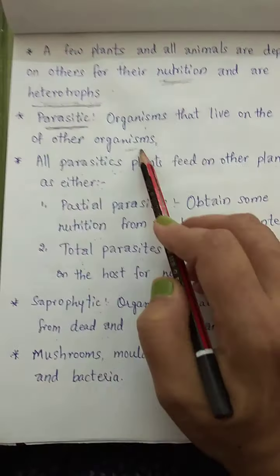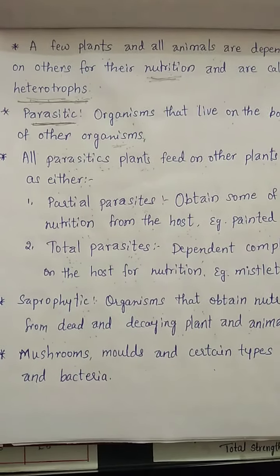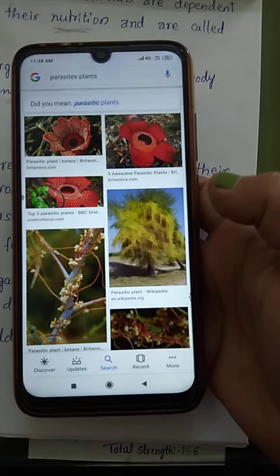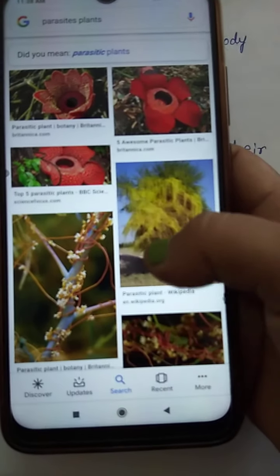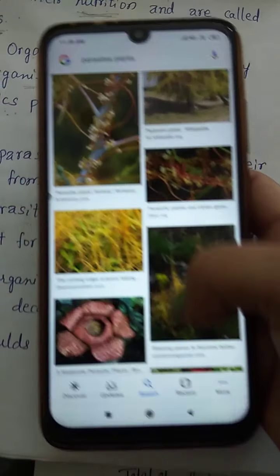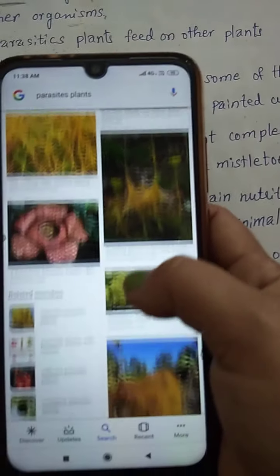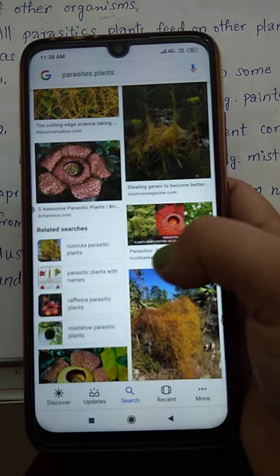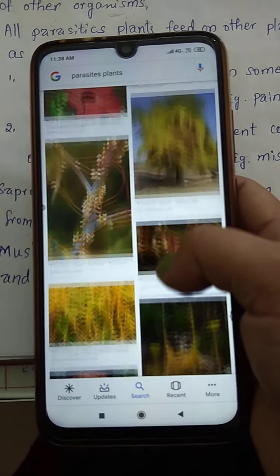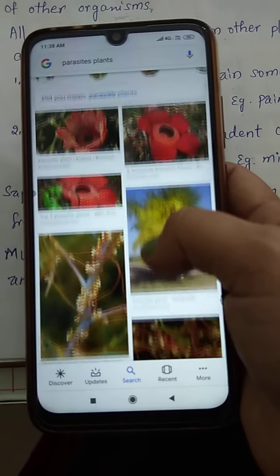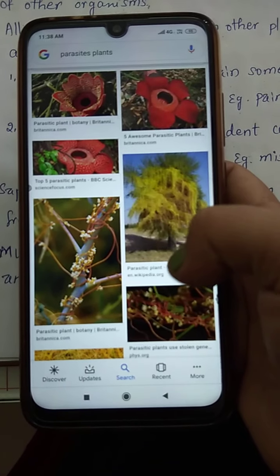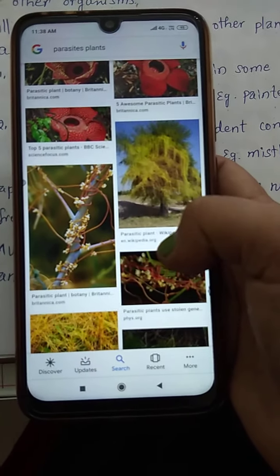Total parasites completely depend on the host for nutrition, for example, mistletoe. See, you could see parasitic plants look like this. It includes painted cup and mistletoe, and these organisms live on the body of other organisms.